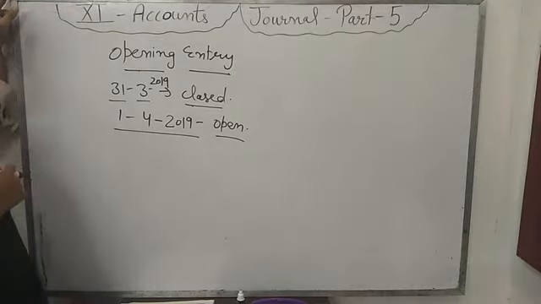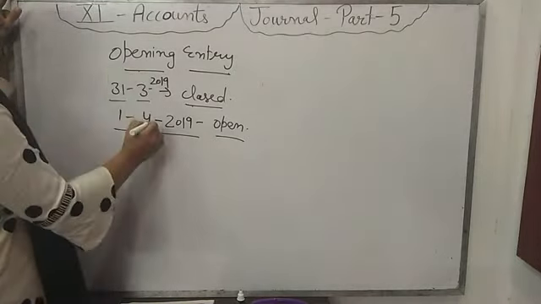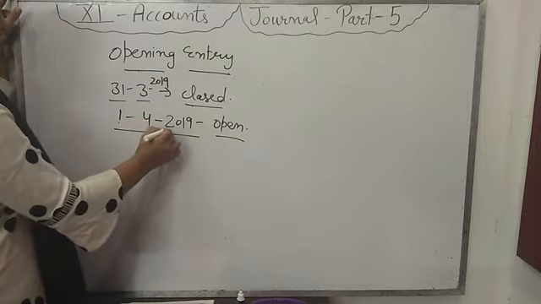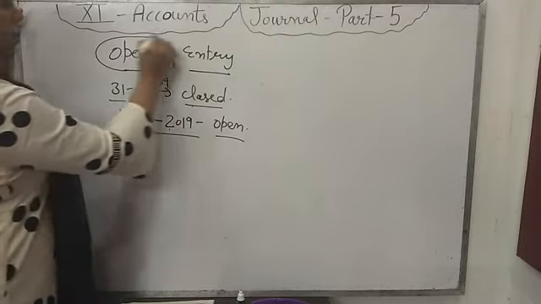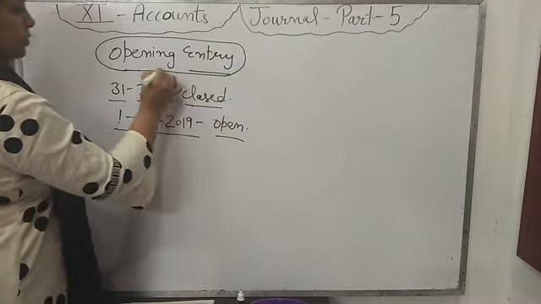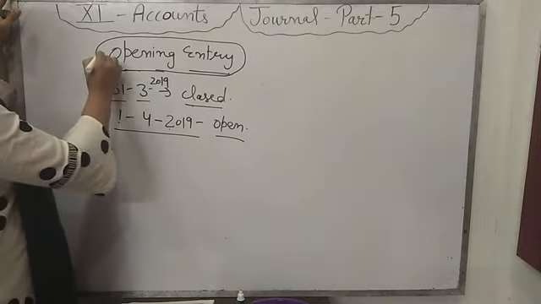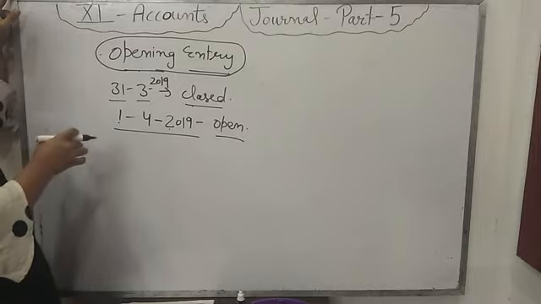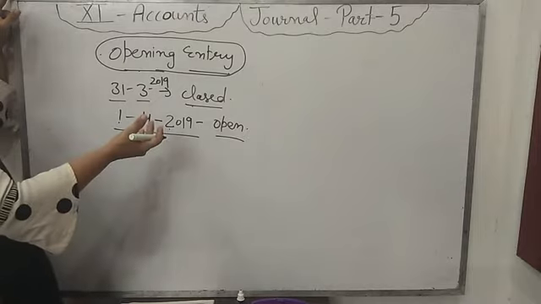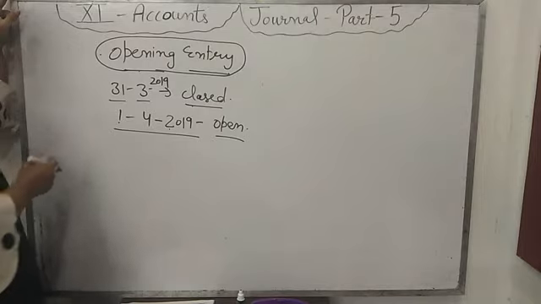When accounts are opened, the first entry of the journal on 1st April of every year will be the opening entry. What do we do in the opening entry? In the opening entry, all the assets and liabilities of the previous year are transferred to the next year. Then how will we pass this opening entry?